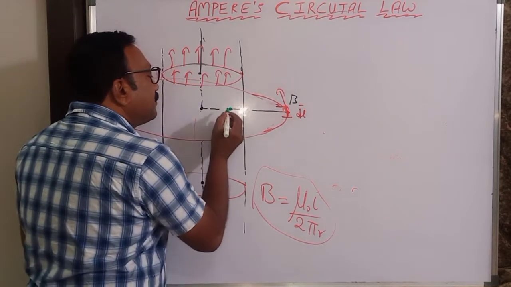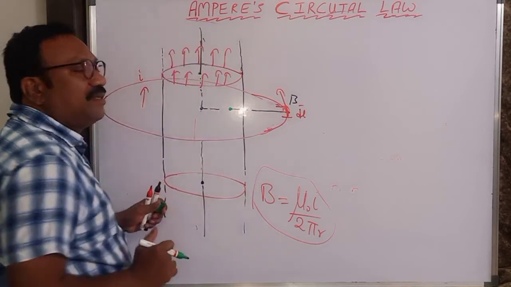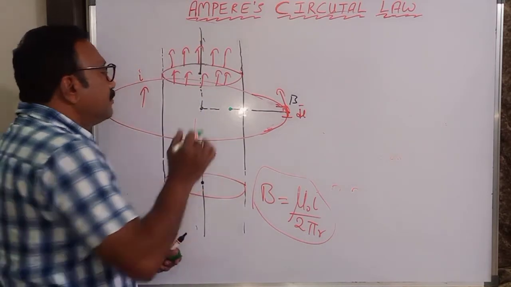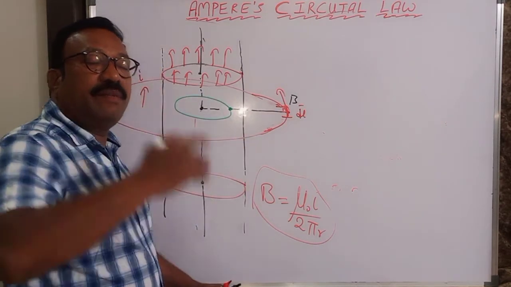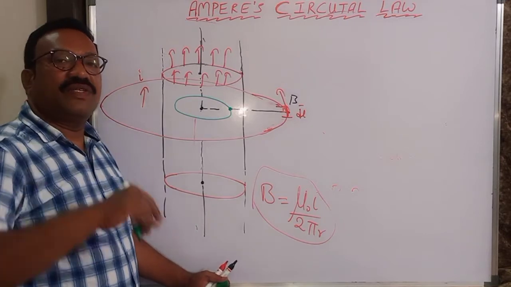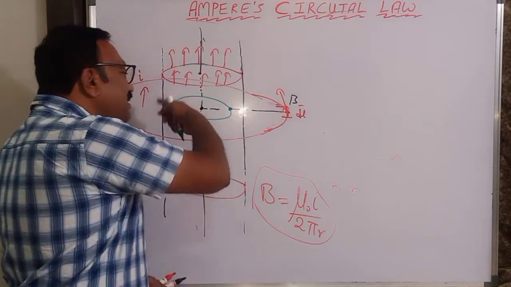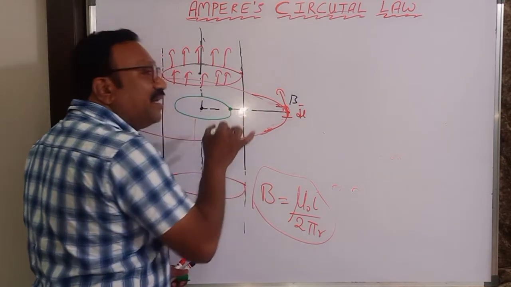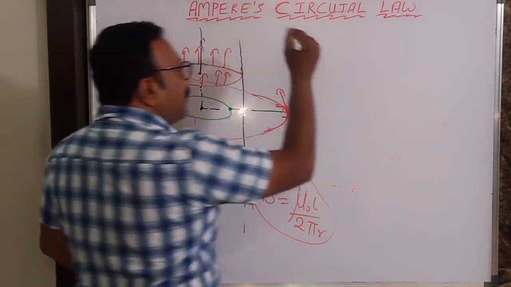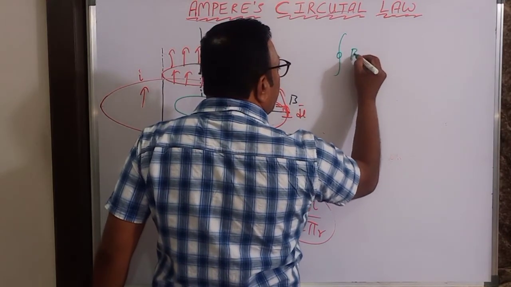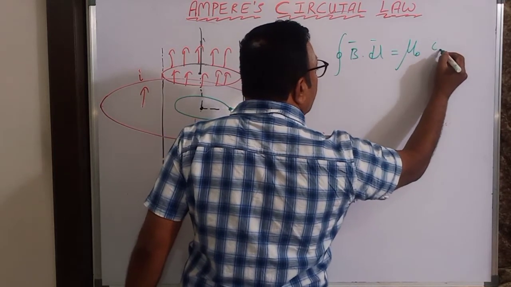Wherever you want to find the magnetic field, from there you have to take an Ampere's curve. So I will take one curve over here, an imaginary curve. In the case of Gauss law, you take a symmetrical imaginary surface passing through the point where you want to determine the magnetic field. Here also an imaginary curve is taken through the point where you want to determine the magnetic field. I would like to apply Ampere's circuital law: integral B dot dl is mu naught times the current inside.